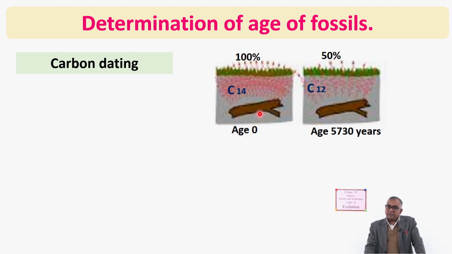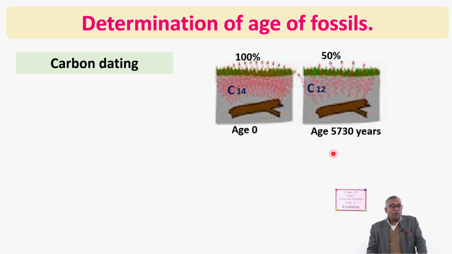Here, when this plant was on the Earth's surface, at that time it had carbon 14. That means when plants prepare their food by photosynthesis, the carbon form is carbon 14. Due to different geographical disturbances, it changes into carbon 12, and the time taken for 50% of the deposited material to change into carbon 12 is 5,730 years.